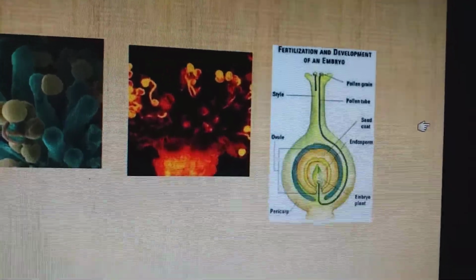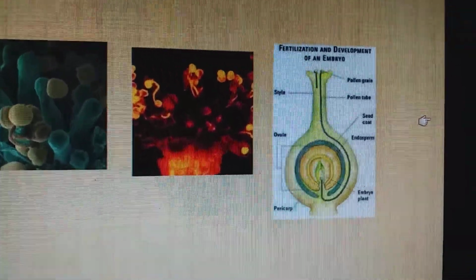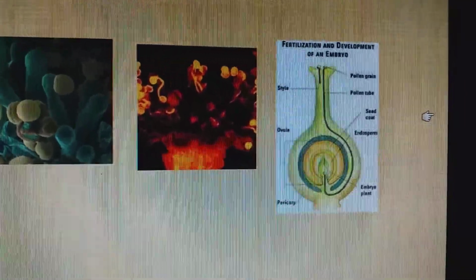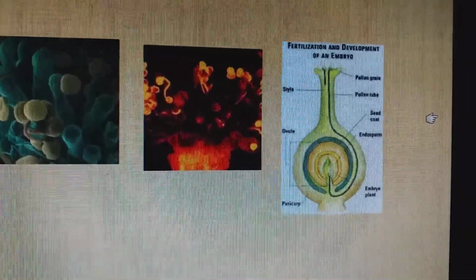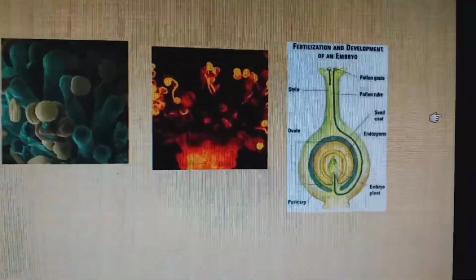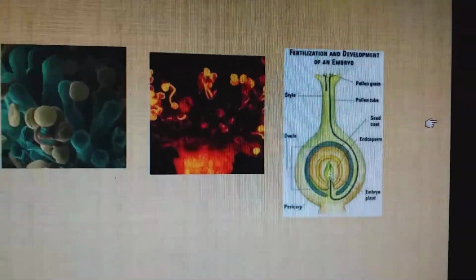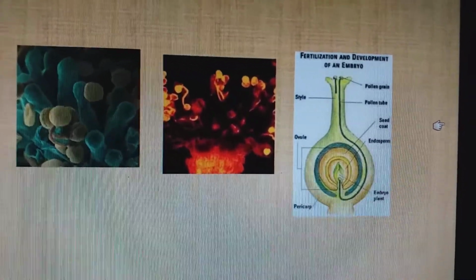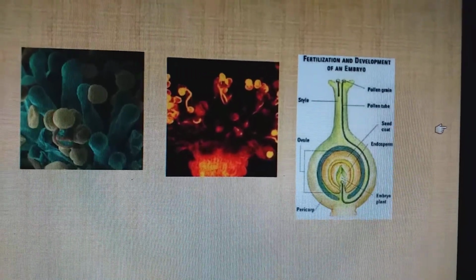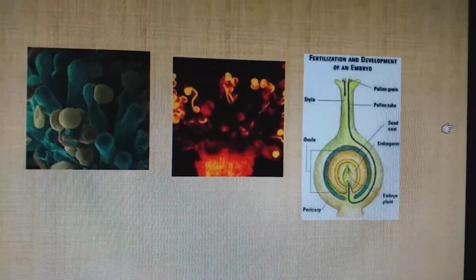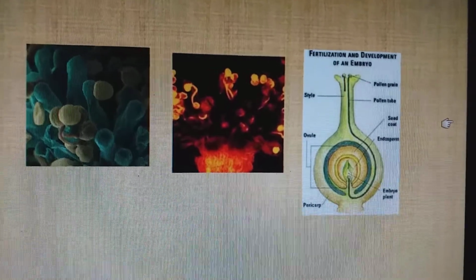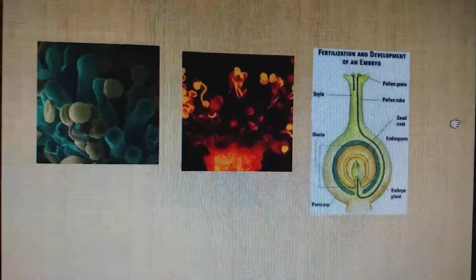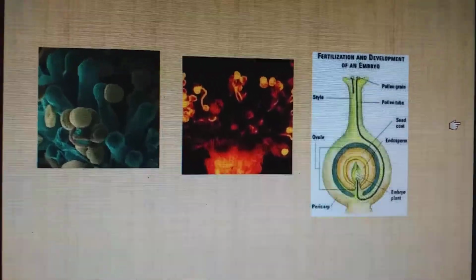Now we can see when the pollen tube reaches the ovule, then through the micropyle, the first gamete will be accepted by the filiform apparatus, which is the projection of the synergids, and reach up to the ovum and fuse. This is known as syngamy. The condition becomes 2n, diploid, which will later on make the zygote.